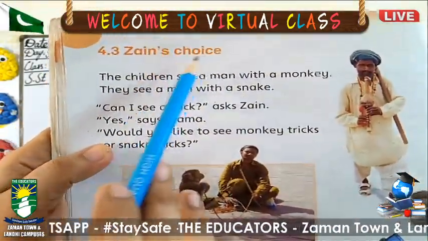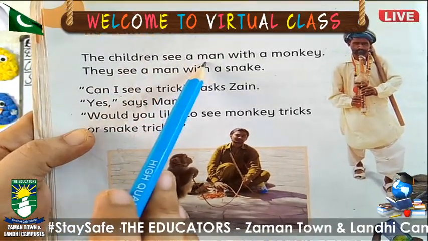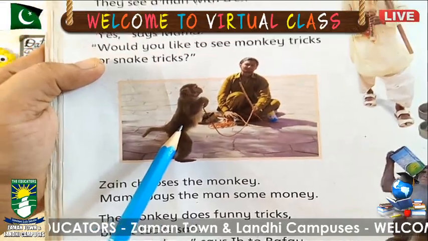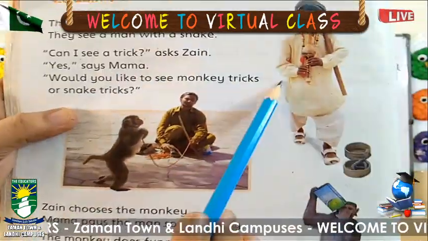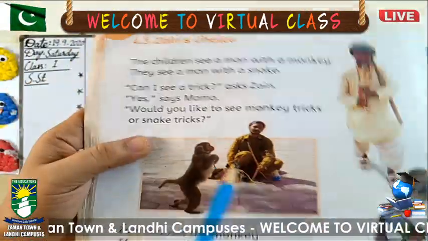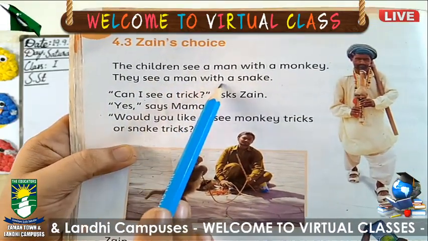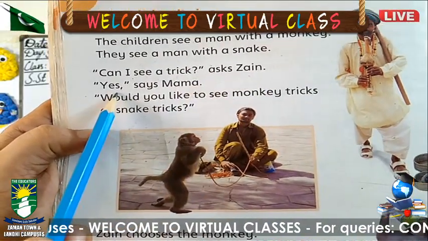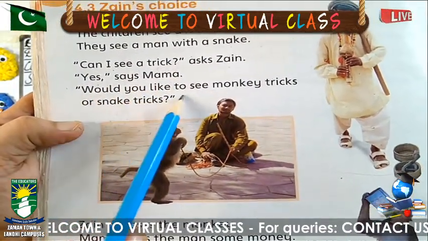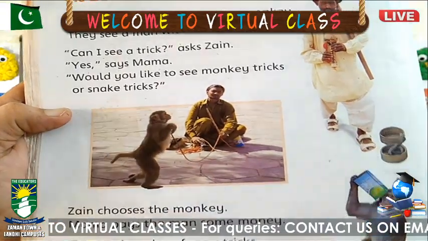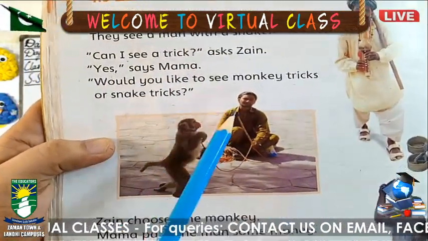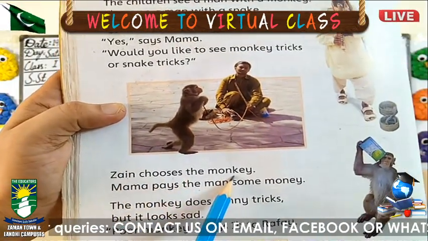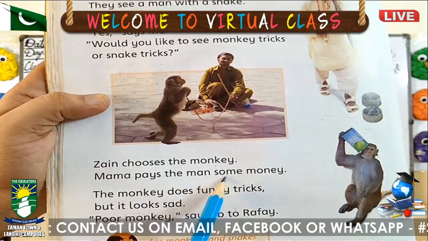Here is Zen's choice. The children see a man with a monkey. This is a man. This is a man with a monkey. And here is one more man and he is with a snake. They see a man with a snake. "Can I see a trick?" asks Zen. "Yes," says Mama. "Would you like to see monkey tricks or snake tricks?" She is asking, you have two choices, so which animal do you want to select? Zen chooses the monkey. Mama pays the man some money.